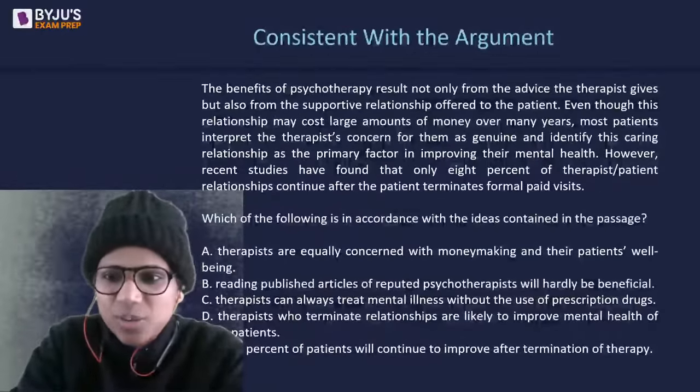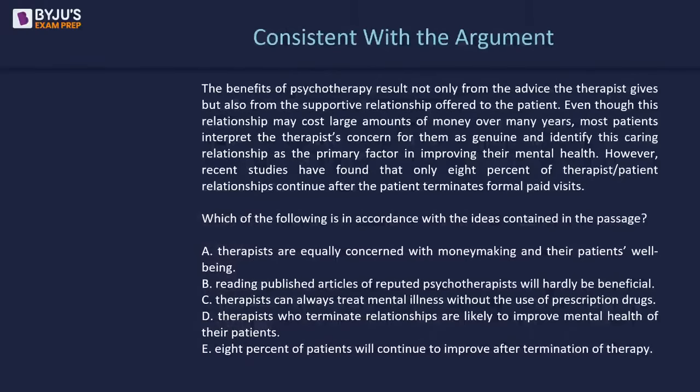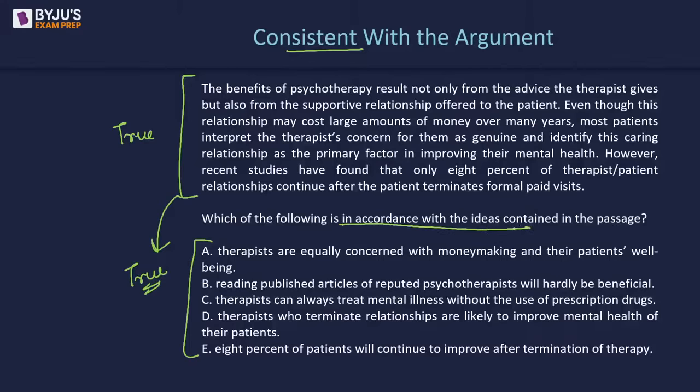All right, look at this question. Consistent with the argument. Now, what do I mean by this? Consistent with the argument. What is consistent? That means if the given argument, what it says, is true, then what else is true based on this argument? Okay, so this is what we mean by in accordance with the ideas, consistent with the argument, etc.